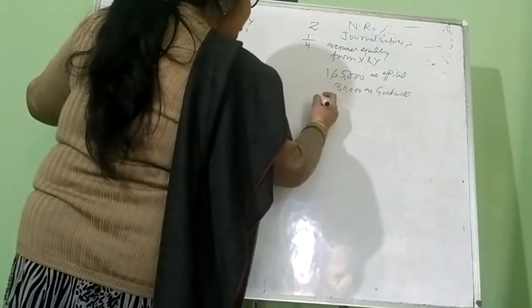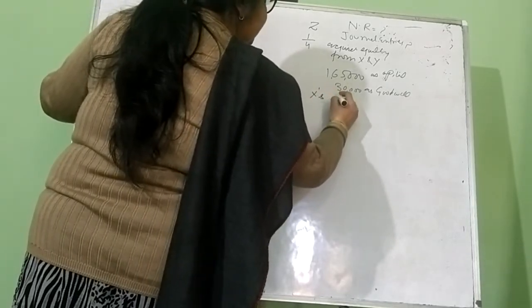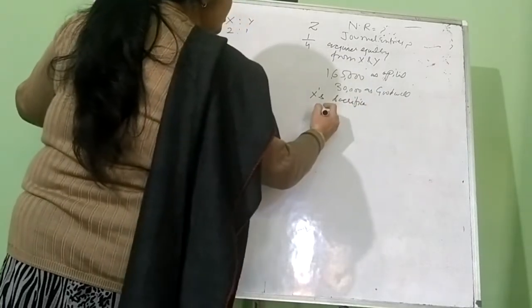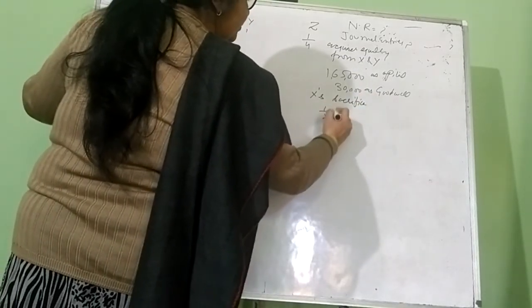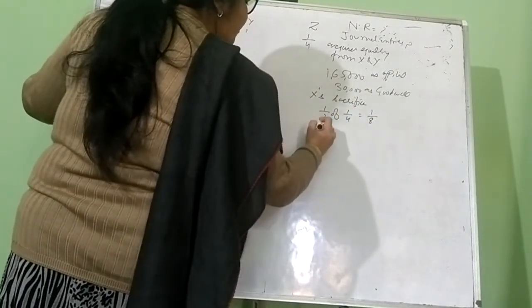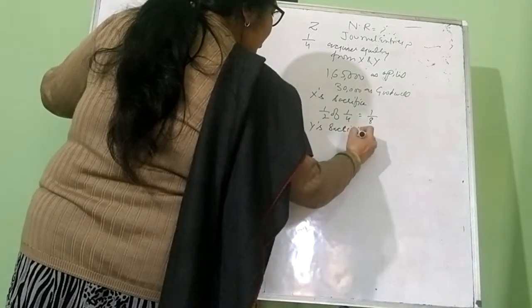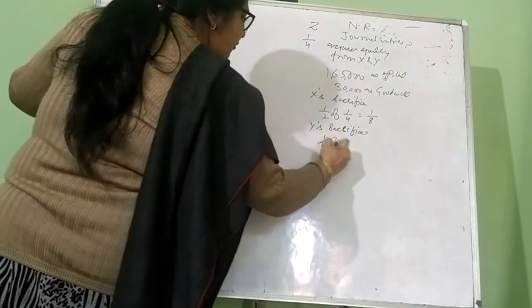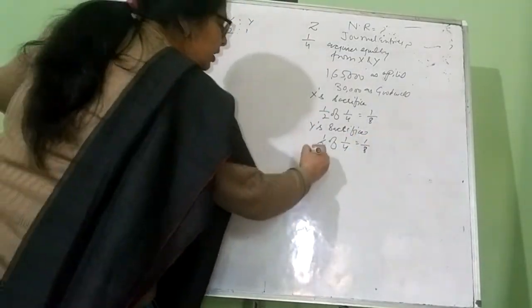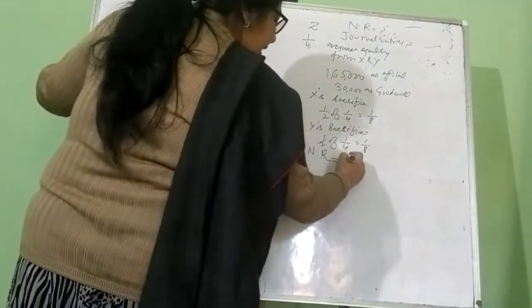So first, X sacrifices half of 1/4, that is 1/8. Y sacrifices half of 1/4, that is again 1/8. Now the next step is to calculate the new ratio. We will calculate X's new ratio.